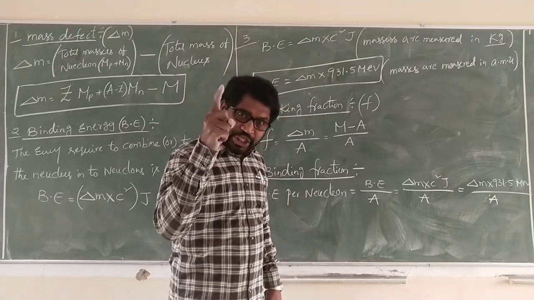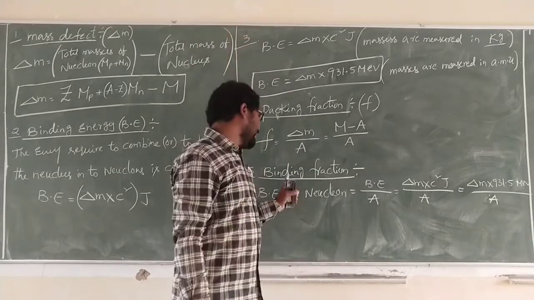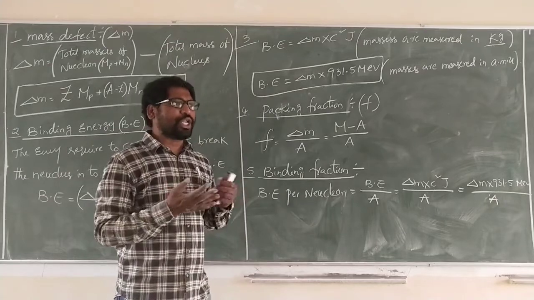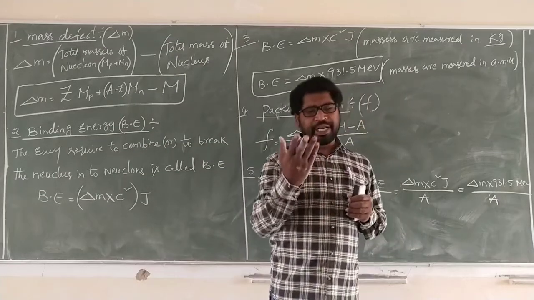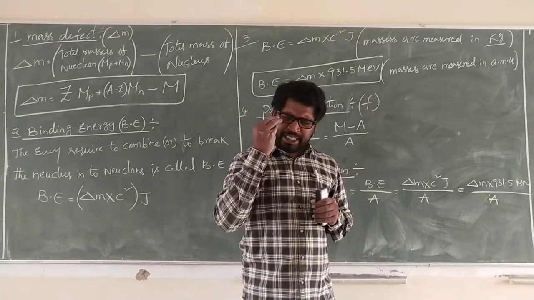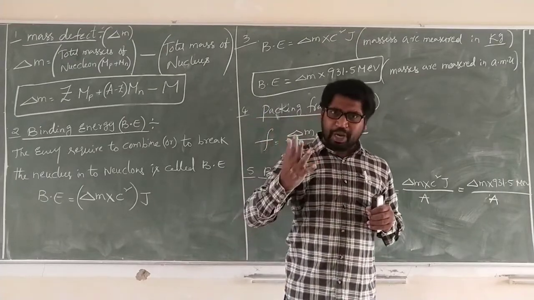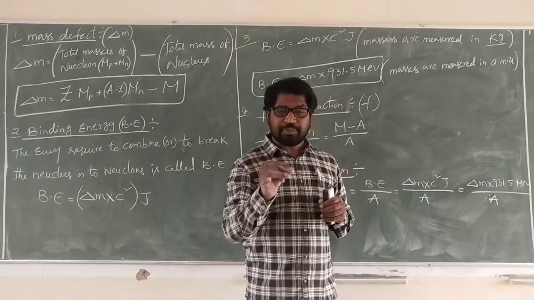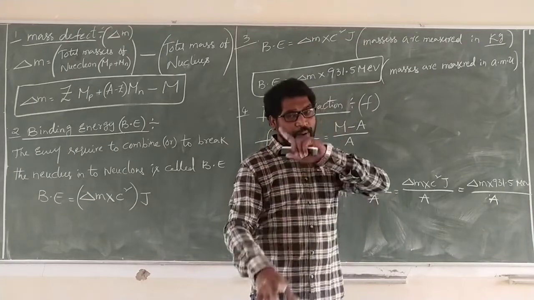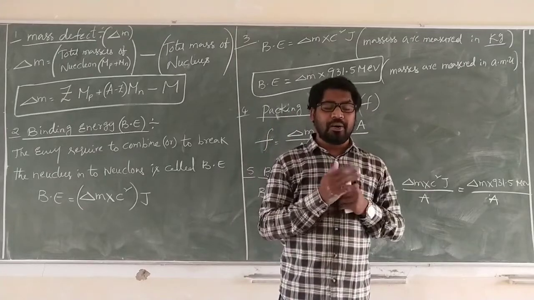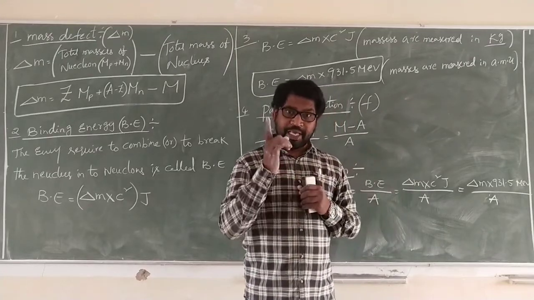Binding energy per nucleon tells how stable a nucleus is. Suppose we take two elements, iron and hydrogen. Hydrogen participates in the maximum number of equations, but iron participates in fewer equations. That means iron is more stable compared to hydrogen.